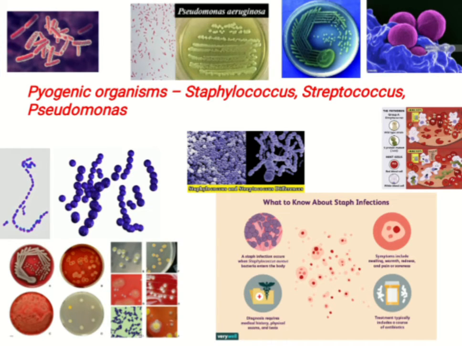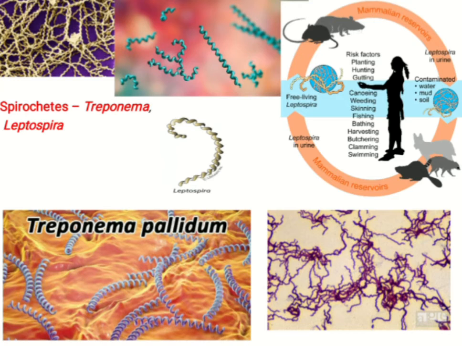We'll go for some pyogenic organisms like Staphylococcus and Streptococcus in the gram-positive group, and Pseudomonas in the gram-negative group. So we'll go through all aspects of staph, strep and pseudo, a complete picture of these. Then we'll go for a different group of organisms which we call spirochetes, these spiral ones, as you can see. The two which we'll be focusing on are Treponema and Leptospira. So we'll have a complete picture of these diseases, the biochemical characters and diagnosis, and everything related to Treponema and Leptospira.